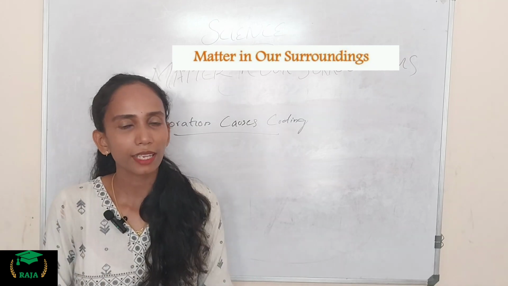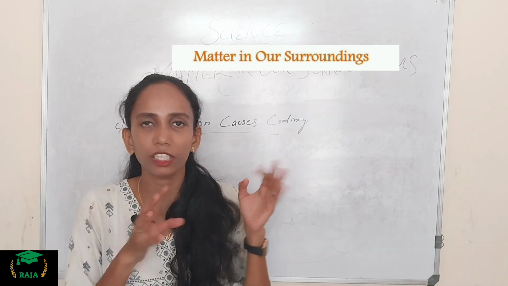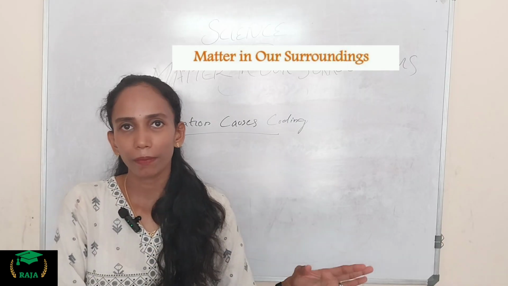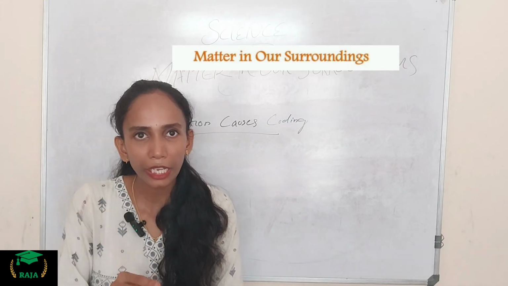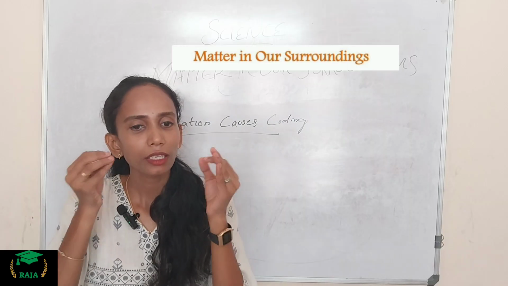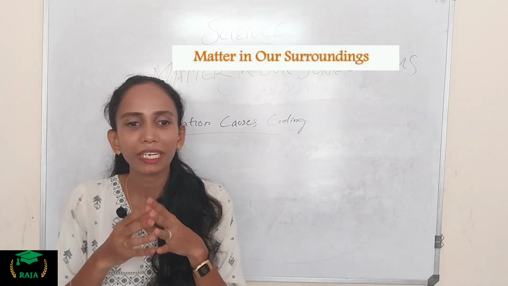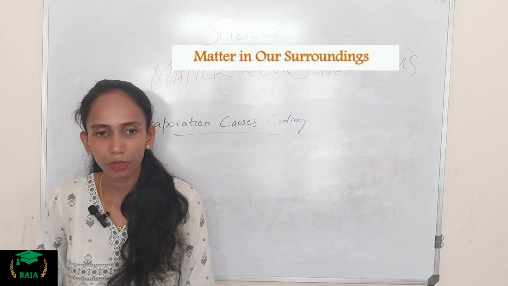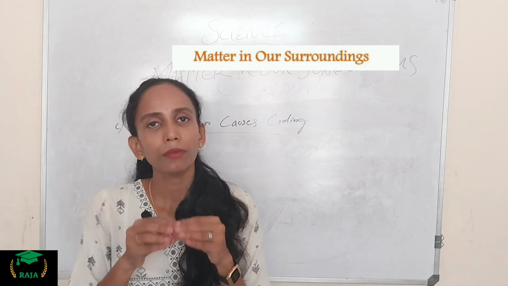Okay, so the next thing is how evaporation causes cooling. It's the last topic of the chapter. When a liquid evaporates, the particles of the liquid absorb heat from the surroundings as they evaporate, so the surroundings become cold.